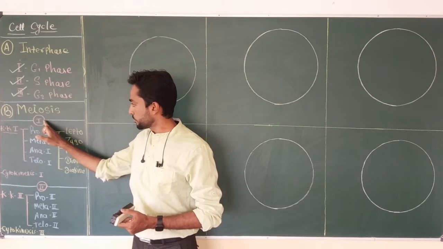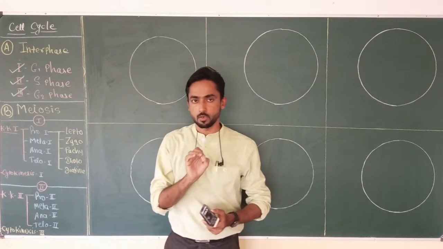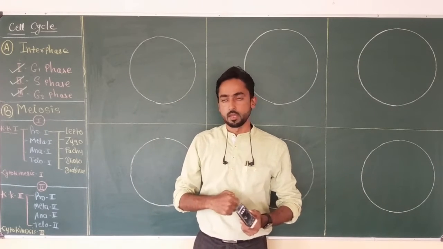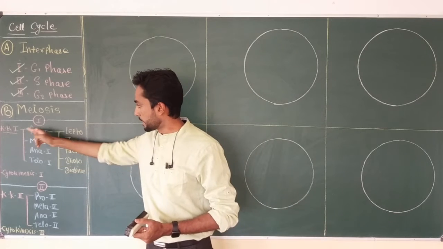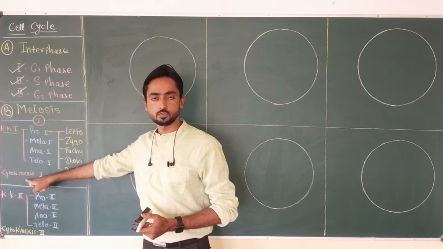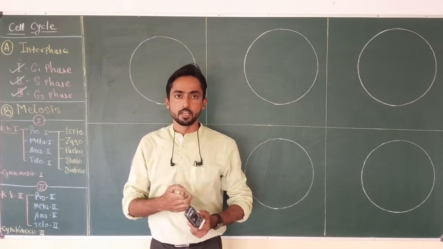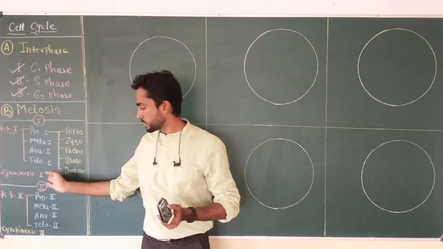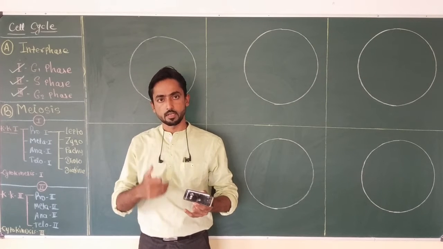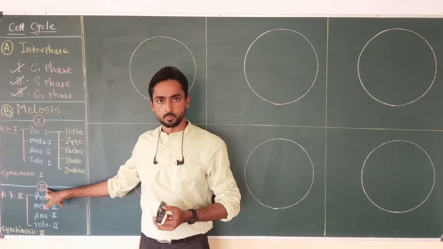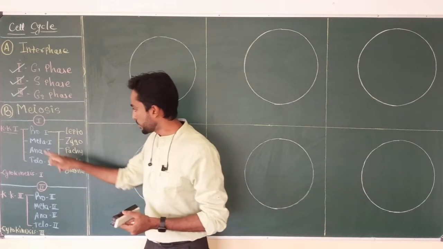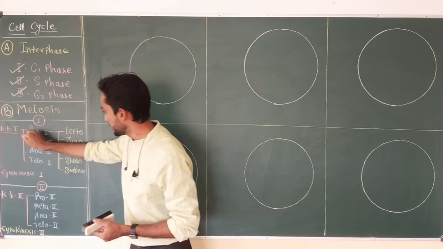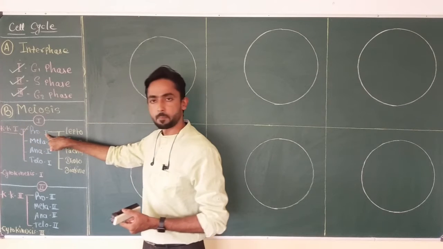Meiosis 1 is the actual process in which the reduction of the chromosome number occurs. During meiosis 1, after karyokinesis 1 and cytokinesis 1, a single cell divides into two daughter cells. After cytokinesis 1, the two daughter cells produced enter meiosis 2. So in this video, I am going to focus on karyokinesis 1 of meiosis 1, in that, prophase 1.